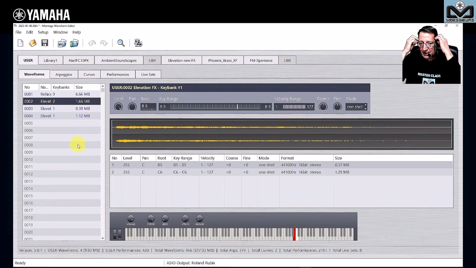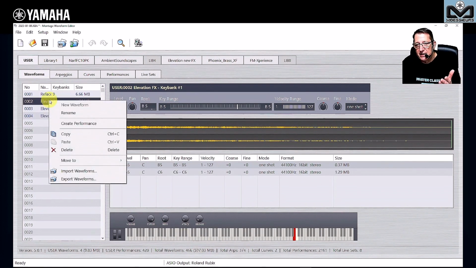But here, as an example, I say I want to win some place, because on Modex we have only 1 gigabyte, not like on Modex Plus 1.75 and Montage 2. So you want to win place. Actually, my total waveform here is near 600 gigabytes. And you say, okay, so the black waveforms, I can delete them.